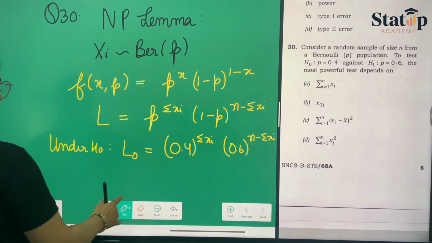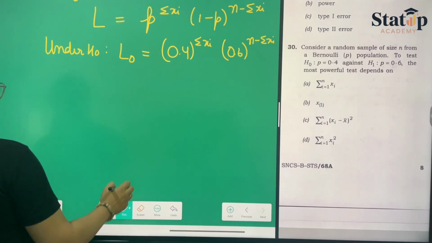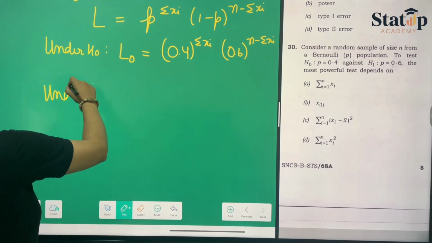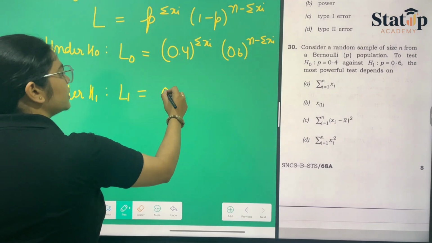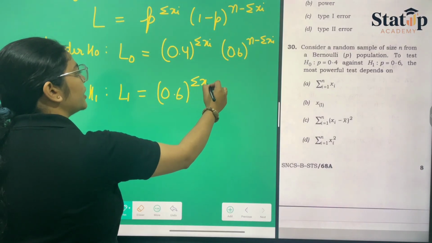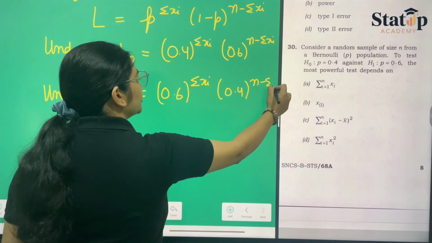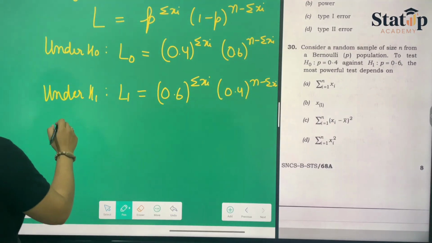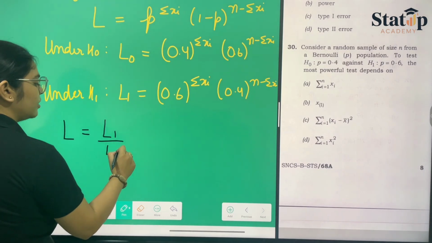Okay, and if we consider under H1, L1 will be equal to, p has the value 0.6, so 0.6 to the power summation xi times 0.4 to the power n minus summation xi. So the likelihood ratio test says L1 upon L0.